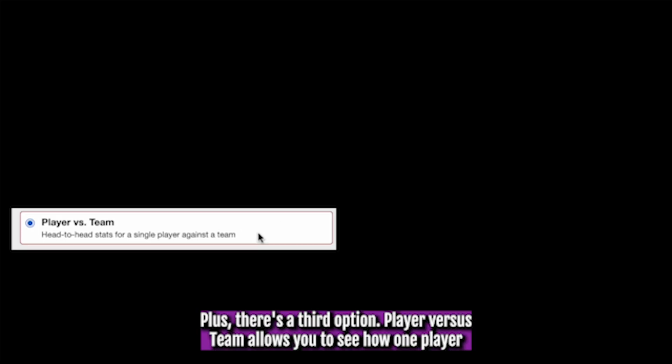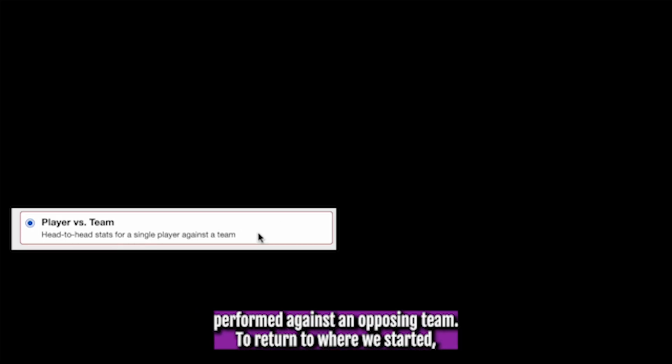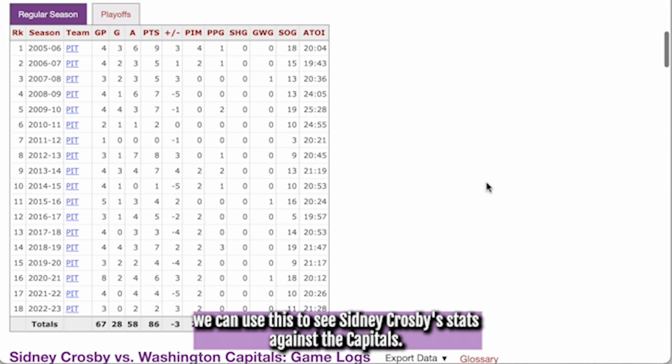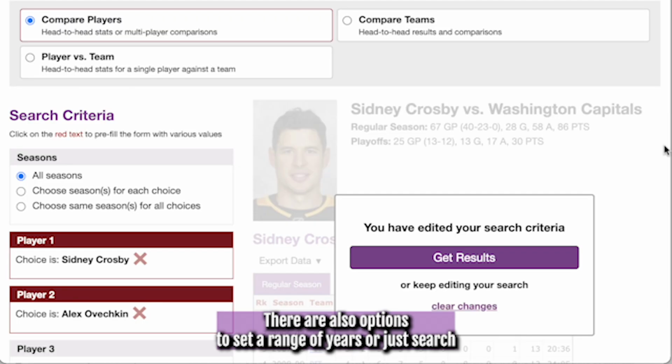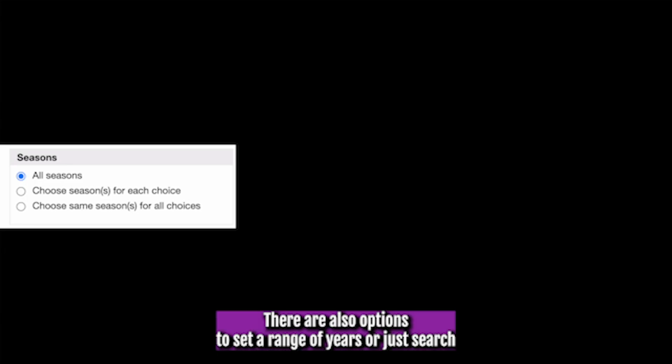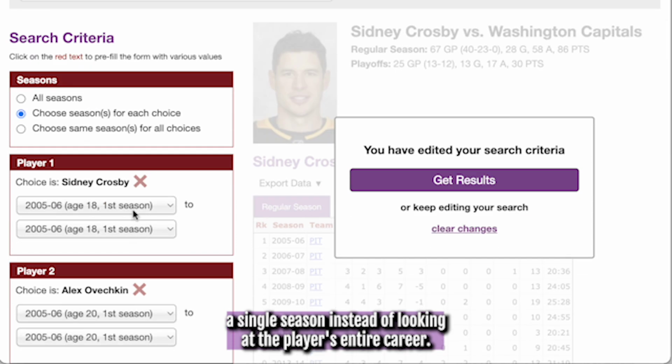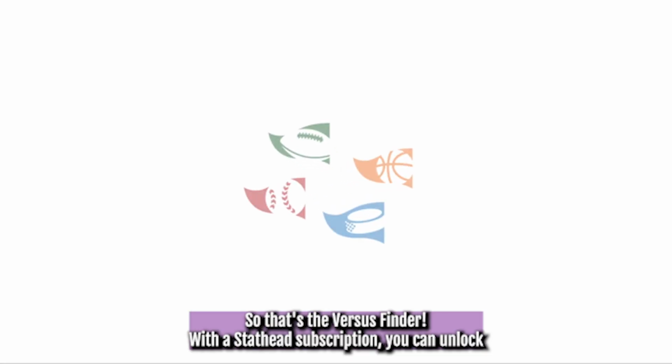Player versus team allows you to see how one player performed against an opposing team. To return to where we started, we can use this to see Sidney Crosby's stats against the Capitals. There are also options to set a range of years, or just search a single season, instead of looking at the player's entire career. So that's the Versus Finder.